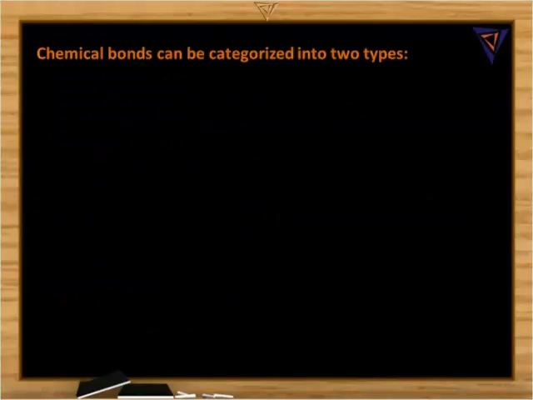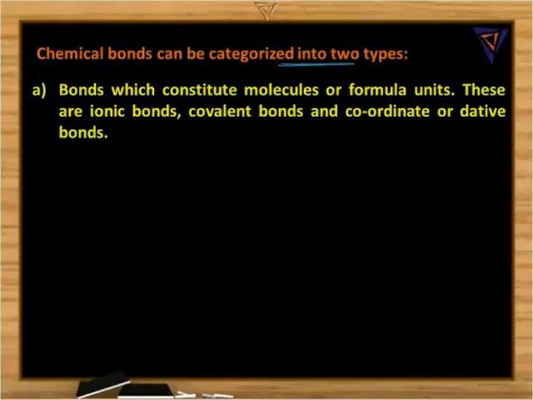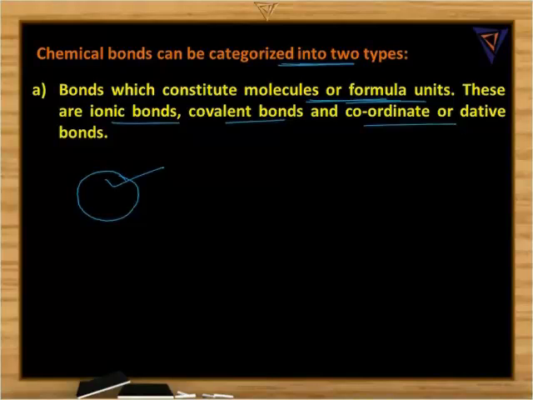Now these chemical bonds are categorized or divided into 2 different types. What are those 2 types? The bonds which constitute molecules or formula units. These are ionic bonds, covalent bonds and coordinate covalent bonds. The bonds which constitute molecules means the individual particles of the molecules are held by some bonds.